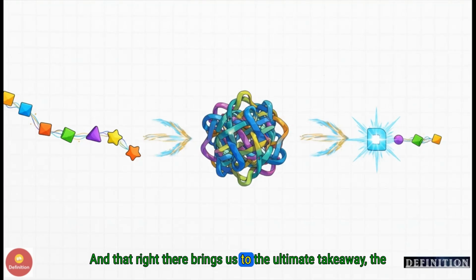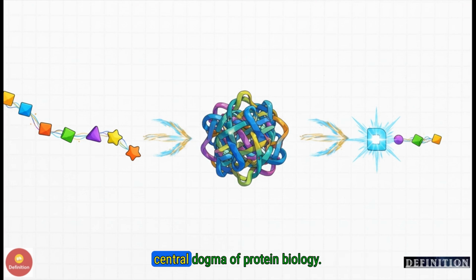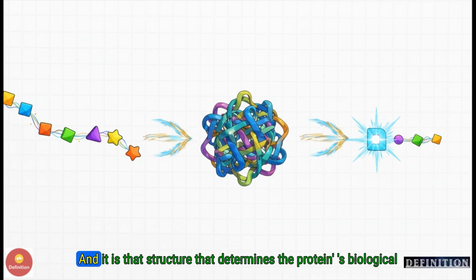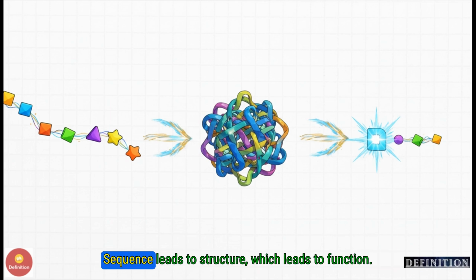And that right there brings us to the ultimate takeaway, the central dogma of protein biology. It all boils down to this. The linear sequence of amino acids dictates the three-dimensional structure, and it is that structure that determines the protein's biological function. Sequence leads to structure, which leads to function.